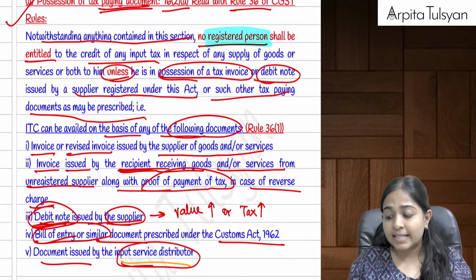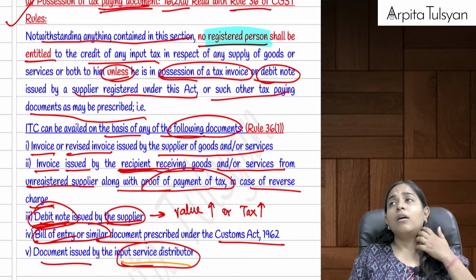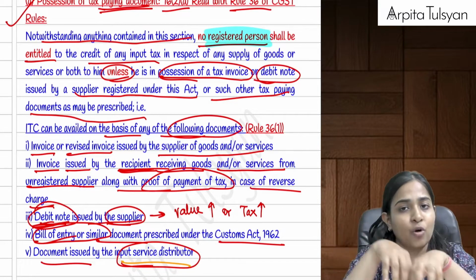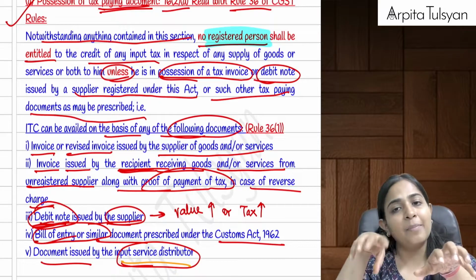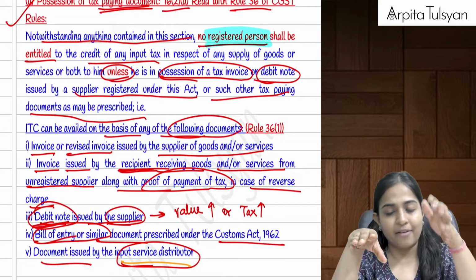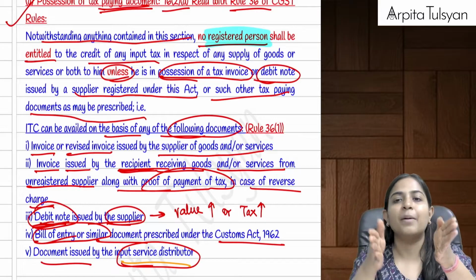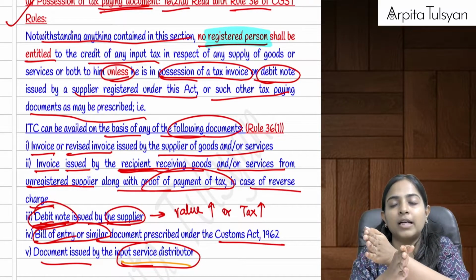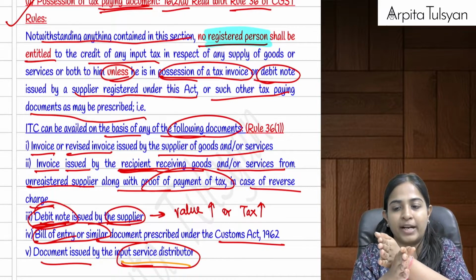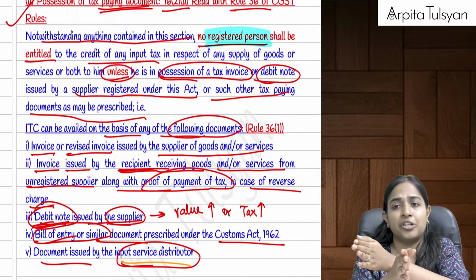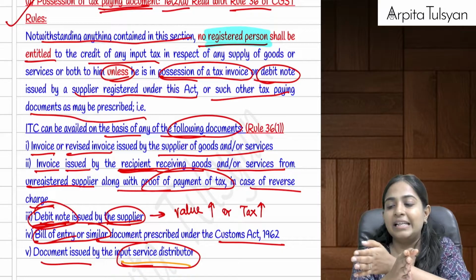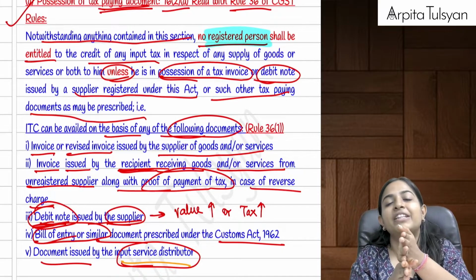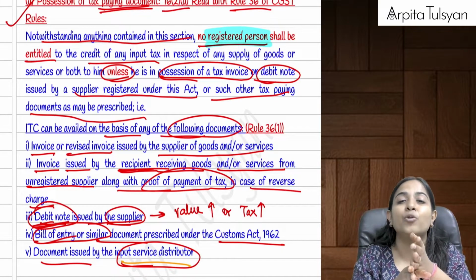Now let's say earlier I was not at all registered. Then I became liable to get registered. I apply to the authorities within a time period of 30 days to get the registration, and then I get the registration. When I do everything legally, this registration will be valid with effect from the date when I was liable to get registered.